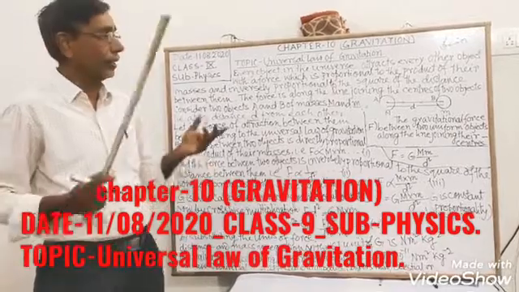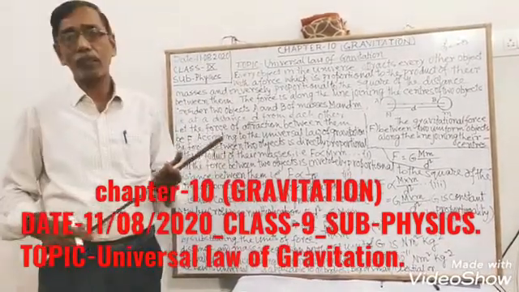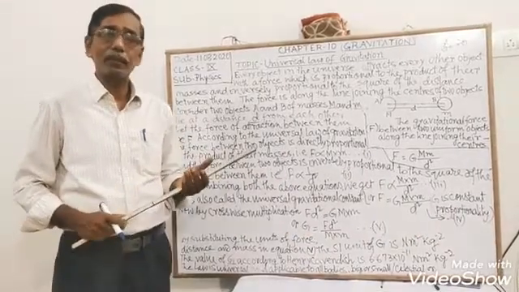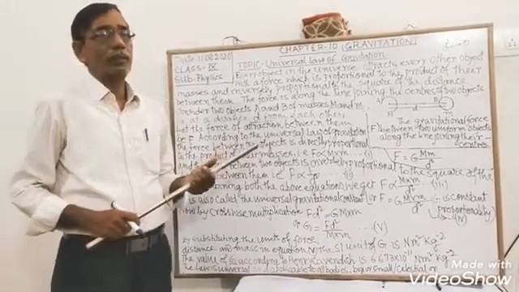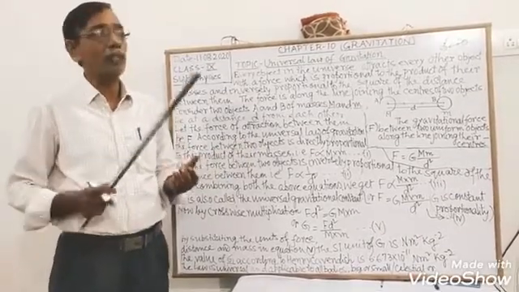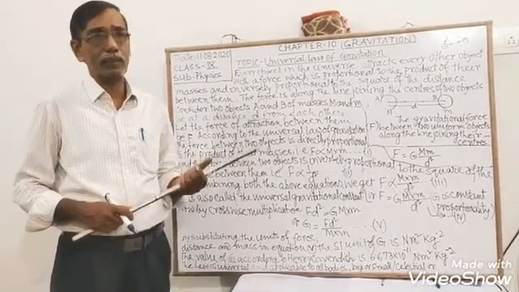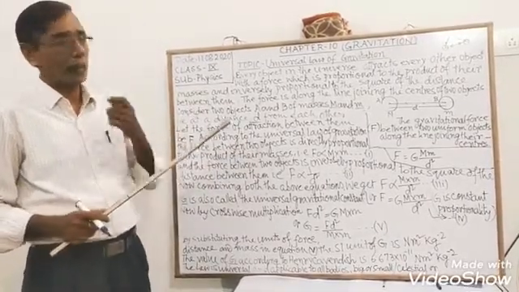Regarding Newton's law, whatever Newton discovered, looking at the falling of an apple, he explained why it so happened.